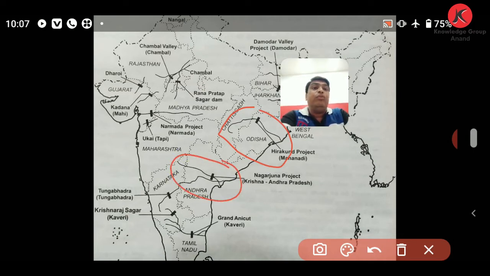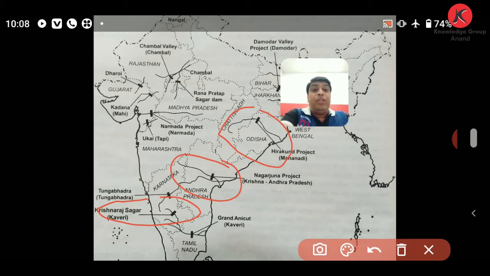Here the Nagarjuna Sagar multipurpose project is seen on the river Krishna, in Andhra Pradesh and Telangana. Those are the beneficiary states of Nagarjuna Sagar. Then, friends, here we can see the Krishna Raja Sagar multipurpose project, located on the river Kaveri. Karnataka and Tamil Nadu are its beneficiary states.